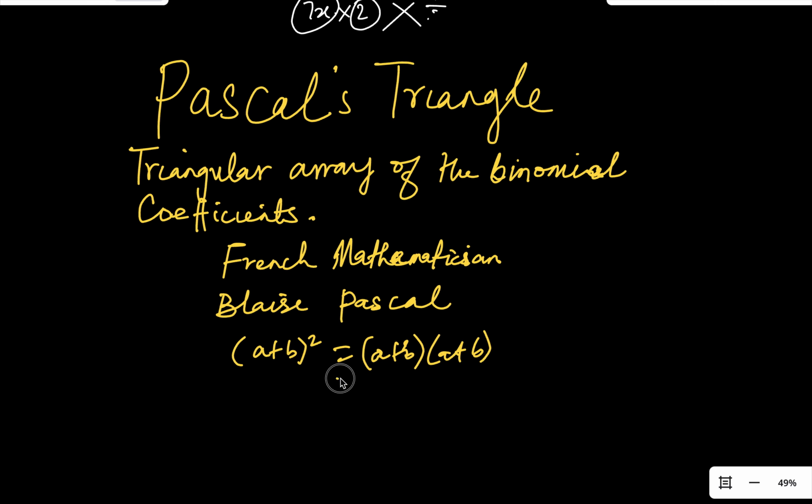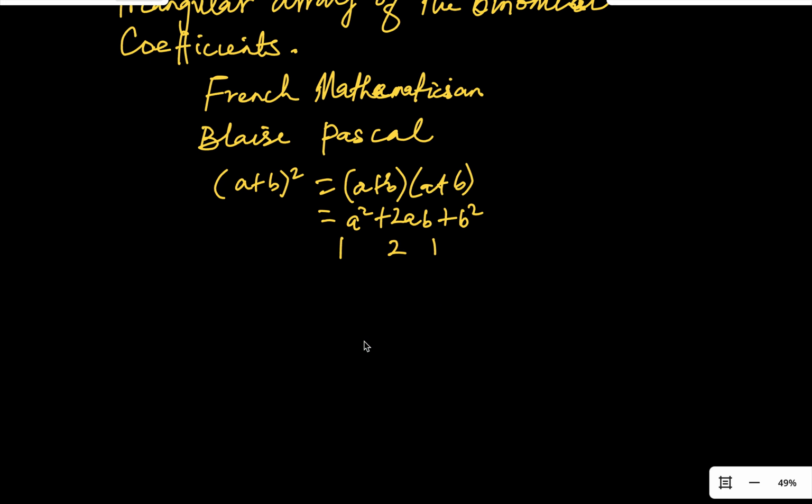When you expand this one, the result is a squared plus 2ab plus b squared. So the coefficient of a squared is 1, the coefficient of ab is 2, and the coefficient of b squared is 1. If we form a triangle like this, then when they bring a big expansion, we add up these numbers, reach that particular point, copy and carry on. In one line we get the answer, instead of all these long things. So our guy began forming triangular arrays.